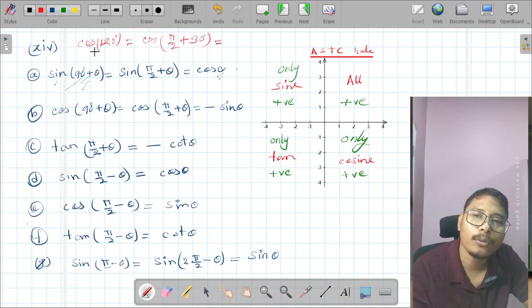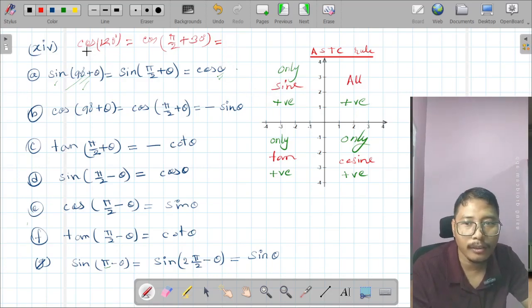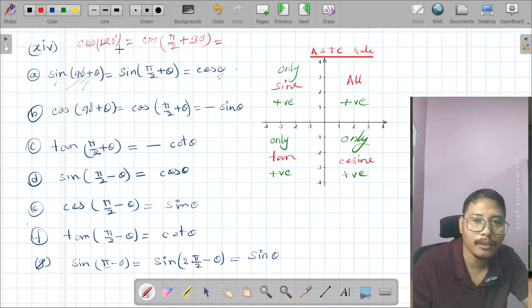Now this is cos 120 degrees. Look at this: within this range of angle, only sine relation is positive, others are negative. Here this is cosine, cos 120 degrees. Therefore cos will be negative.